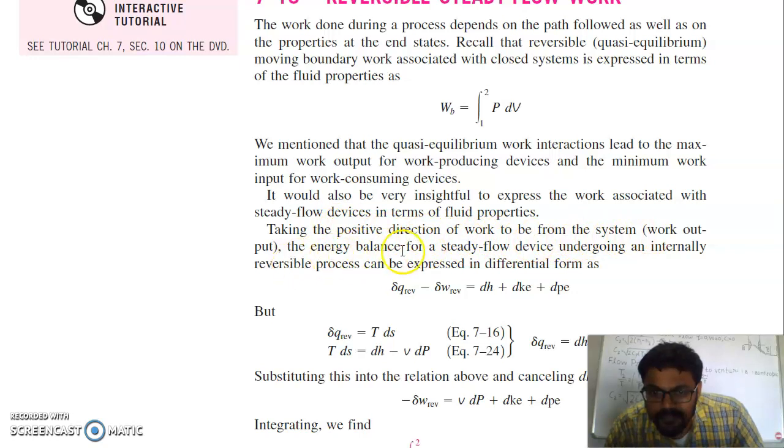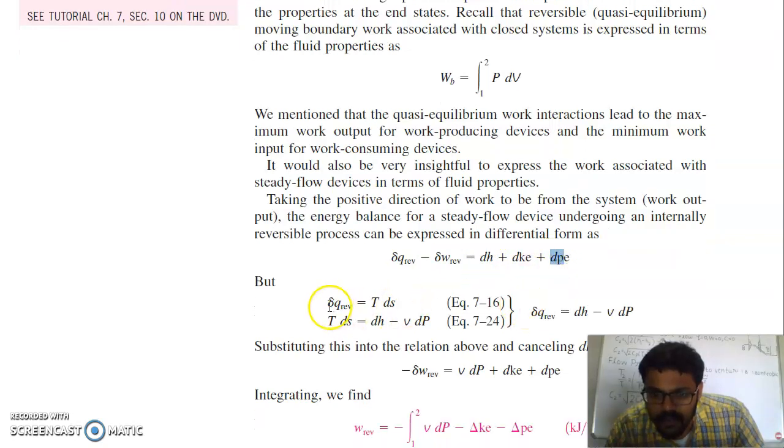Work output in the energy balance for a steady flow device undergoing any internally reversible process can be expressed in differential form. So this is the equation: Q reversible minus W reversible is equal to dH, the enthalpy change, plus kinetic energy change and potential energy change. We know that Q reversible is equal to TdS, so we can put this in the expression, and TdS is equal to dH minus VdP.